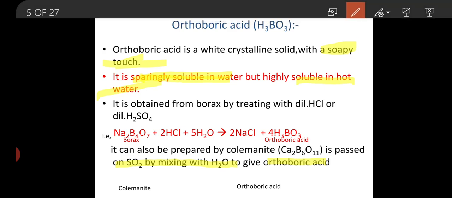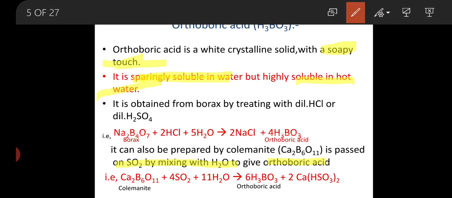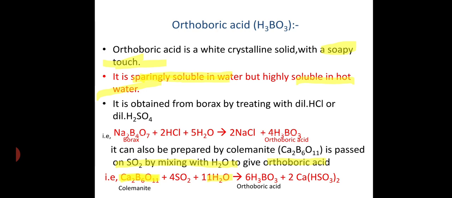So colemanite, reacted with sulfur dioxide gas in the presence of moisture, gives the corresponding orthoboric acid, nothing but H3BO3 compound. Okay, this is the simple property.